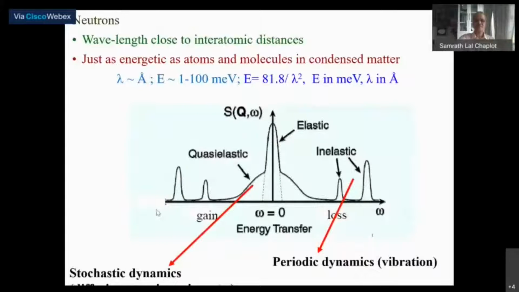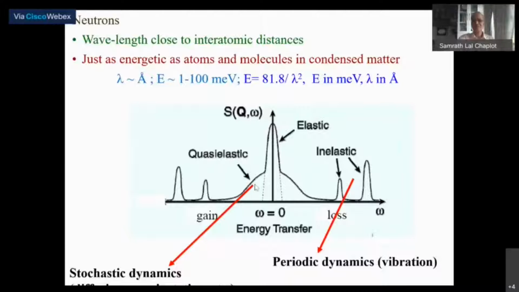So, for example, that is how the neutron spectrum, schematically plotted as a function of neutron energy transfer, has various features. You have the elastic scattering broadened with the resolution function of the instrument. Then you have the quasi-elastic scattering, which is a Lorentzian function. As we will see, it's not a single Lorentzian function. It could be several Lorentzians or combinations or convolutions and so on.